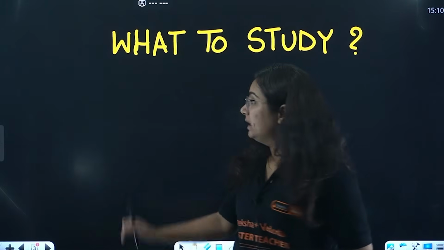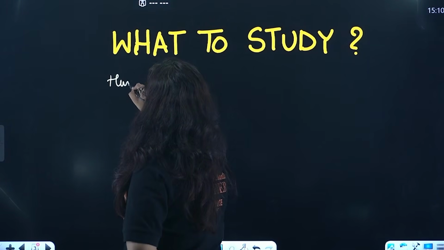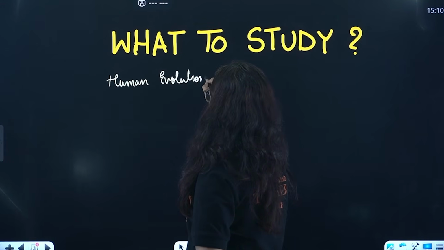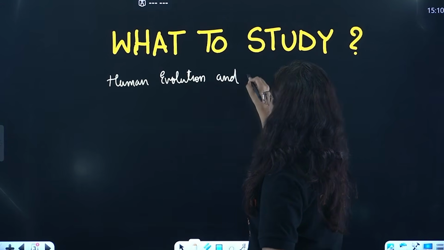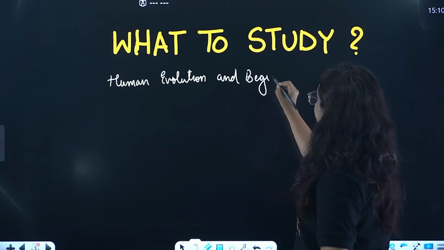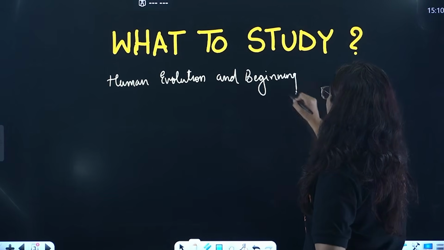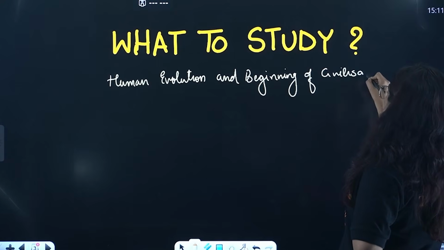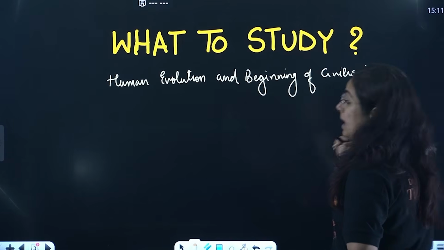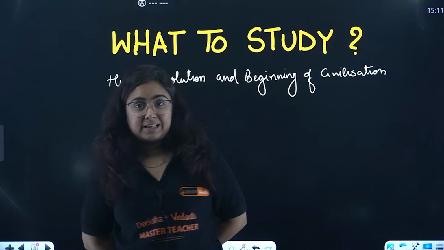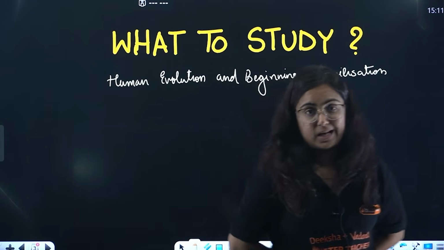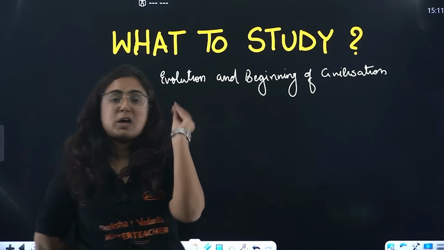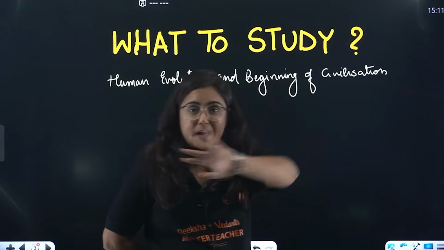Now, the heading of the chapter is, beta, human evolution and beginning of civilization. What it actually talks about, let me tell you, beta. You are in class 9th right now, but the students who studied class 9th till the previous year, that is academic session 25-26, read altogether different chapters than what you are studying right now. Altogether different they were.